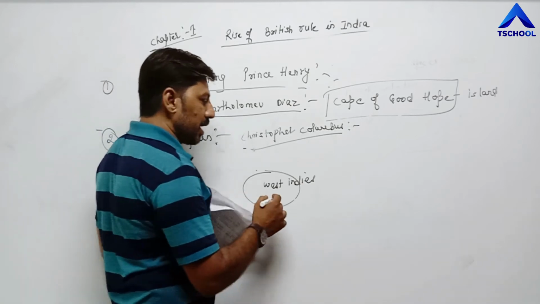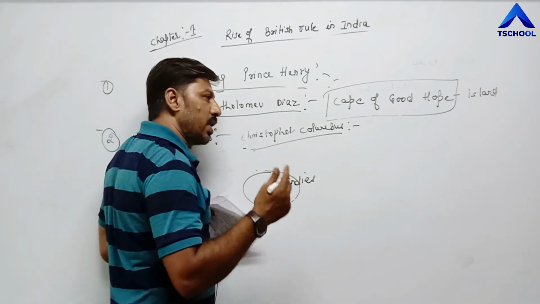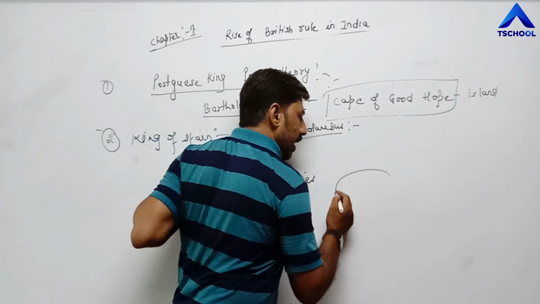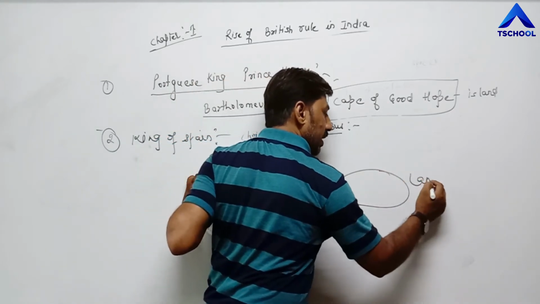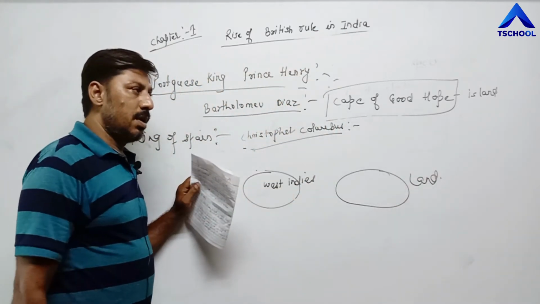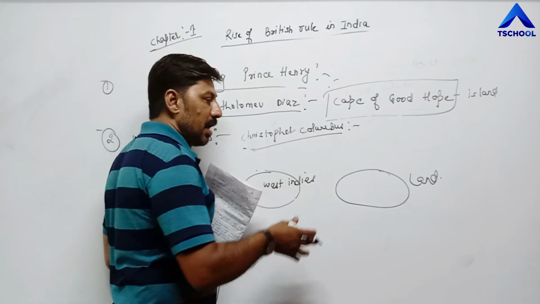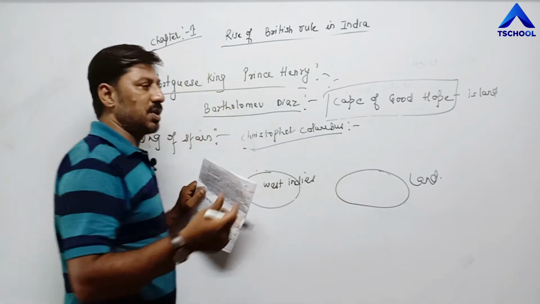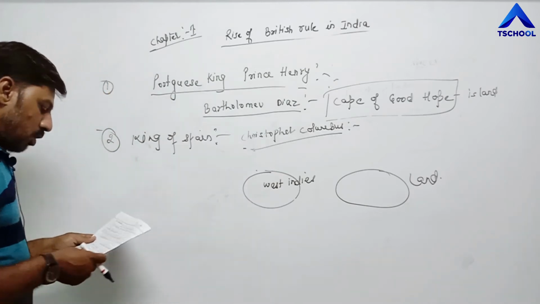Then again he started his journey to find India, but instead he discovered a land, not an island, a vast, huge land. Later on, he realized that this was not India,